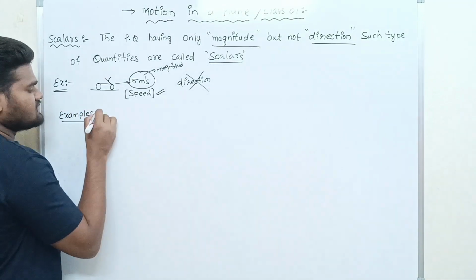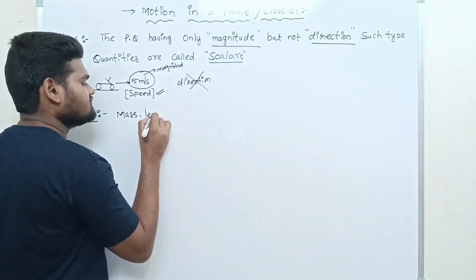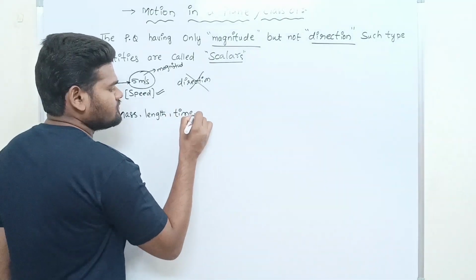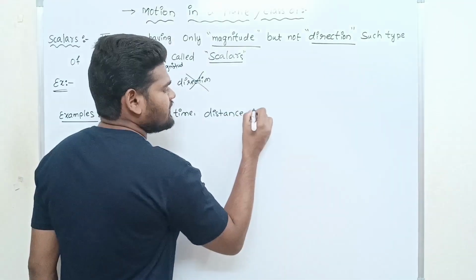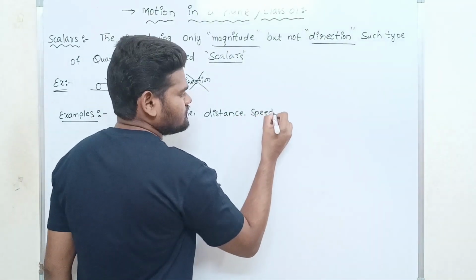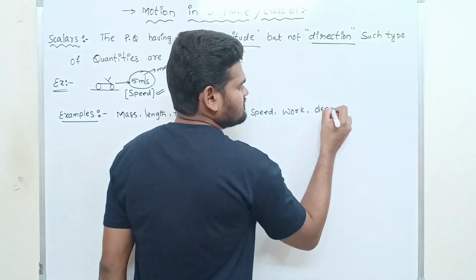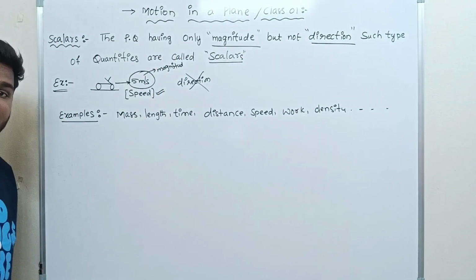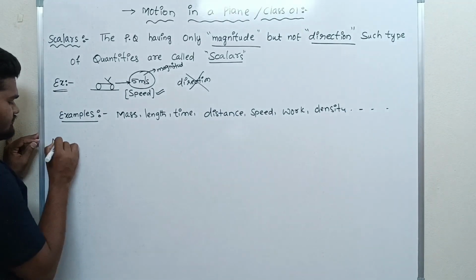So the examples for scalars are mass, length, time, distance, speed, work, density, and so on. So all these are examples for scalar quantities.